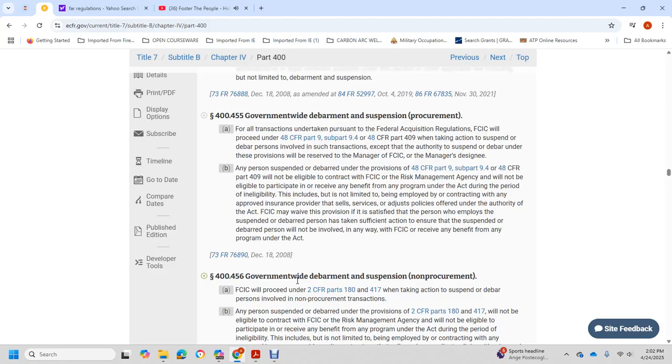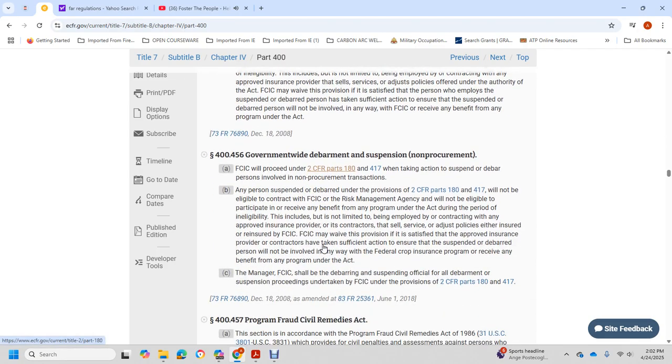Any person suspended or debarred under the provisions of Title 48 Part 9, Subpart 9.4, and Title 48 CFR 499 is not eligible to contract with the Federal Crop Insurance Corporation or the Risk Management Agency, and will not be able to participate in or receive any benefit of the program during the period of ineligibility. This includes, but is not limited to, being employed by or contracting with any approved insurance provider as sales, service, or adjuster personnel, or as an officer with authority under the Act. The Federal Crop Insurance Corporation may waive the provision if satisfied that the person is not involved with any of the program or receiving any benefit of the program under the Act.